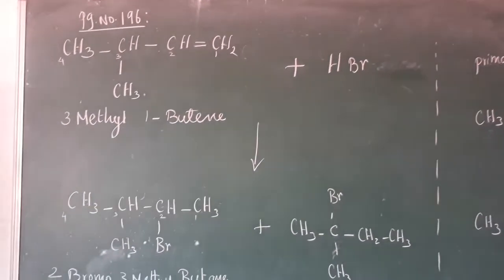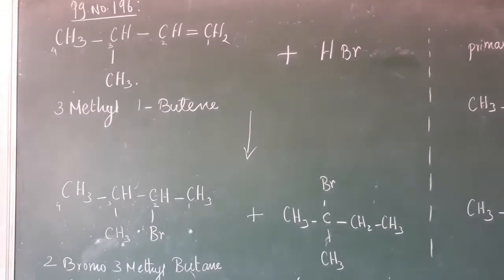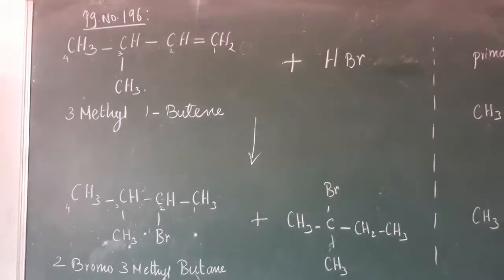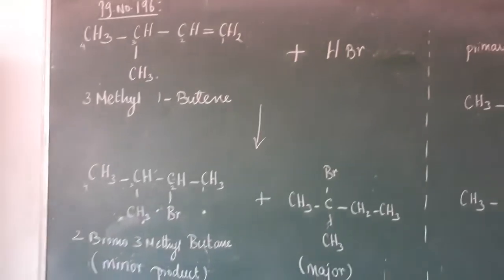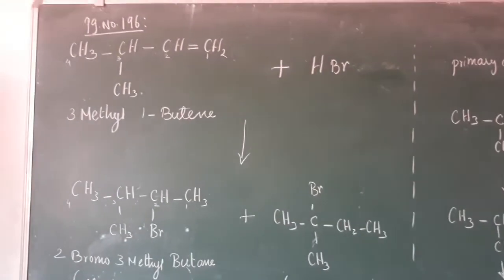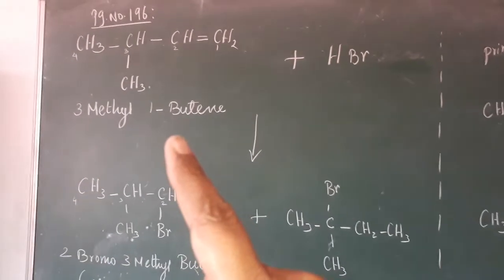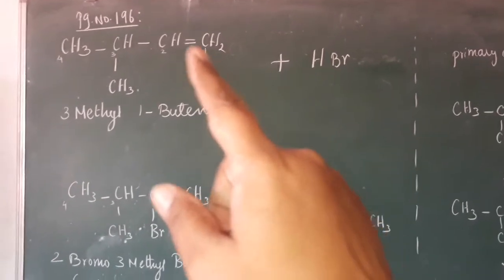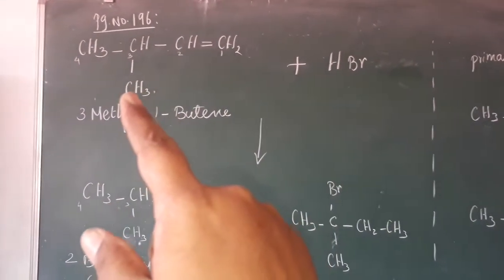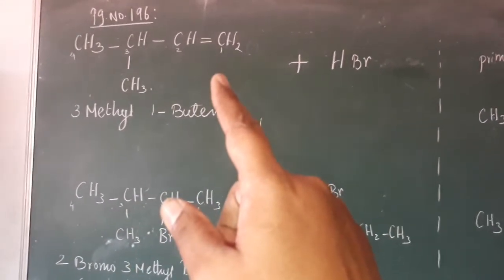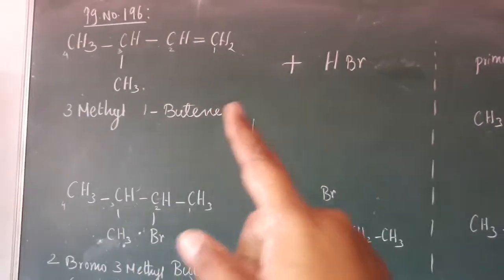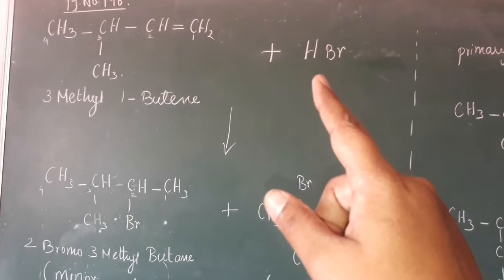Students, in the last video we studied the Markovnikov rule. Here, we are going to study one more rule given according to the Markovnikov rule. See 3-methyl-1-butene: 4 carbons, 1, 2, 3, 4. In the third carbon we have a methyl, so 3-methyl, and 4 carbons means but-, and in the first carbon we have a double bond, so 1-butene. We are going to add HBr.